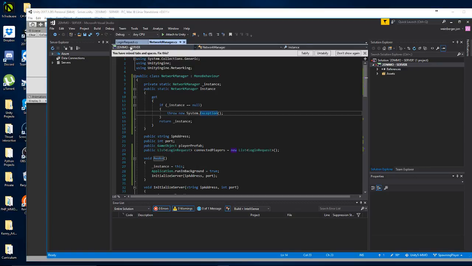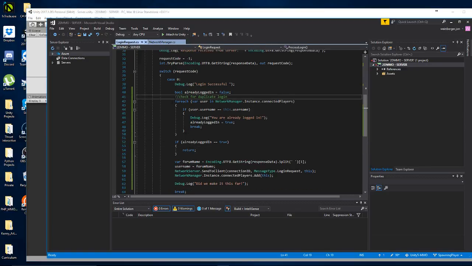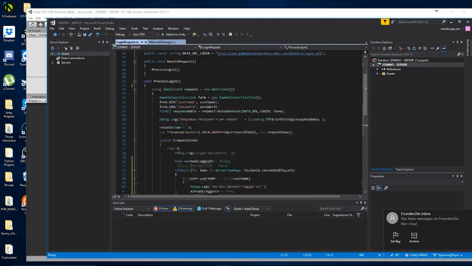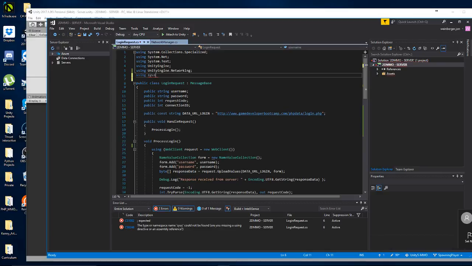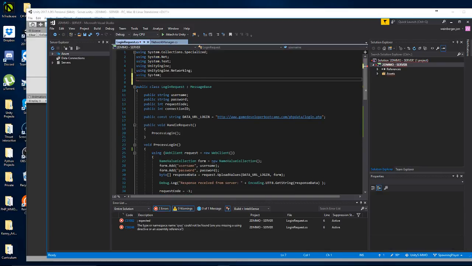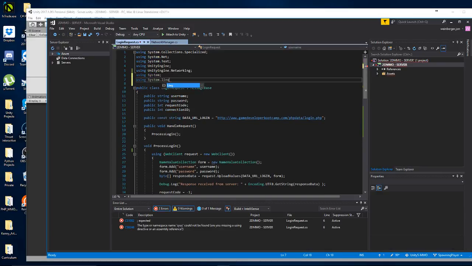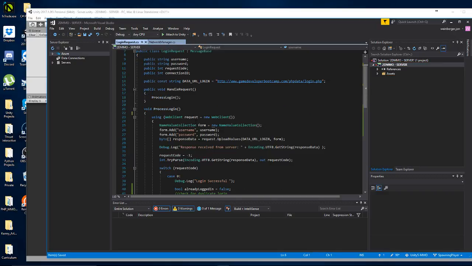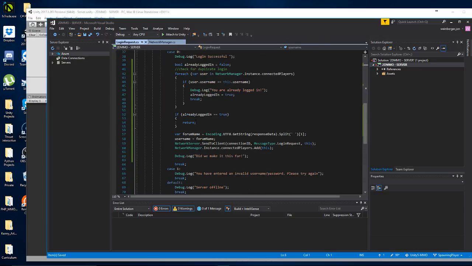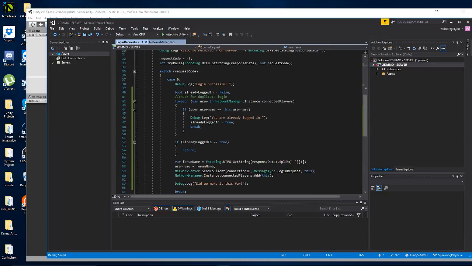All right, so let's do our first LINQ thing on the login request here. I don't like this foreach loop. This is an awful way of doing it, and this already logged in check down here, like no. We may actually keep this already logged in variable, I'm not sure, but here's what we're going to do. We're going to use LINQ, so we're going to use two namespaces here: using System and using System.Linq. LINQ is an awesome way to basically query a data structure. Essentially, you could think of it as an inline foreach loop. And it's really cool.